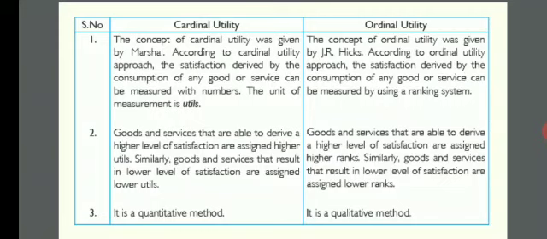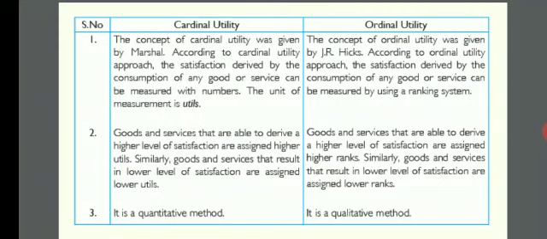In cardinal utility, goods and services that derive a higher level of satisfaction are assigned higher utils. Similarly, goods and services that result in a lower level of satisfaction are assigned lower utils. If we get more satisfaction from one particular commodity, we give it more utils. If we get less satisfaction from a commodity, or one we don't like, obviously we give a lesser number of utils.